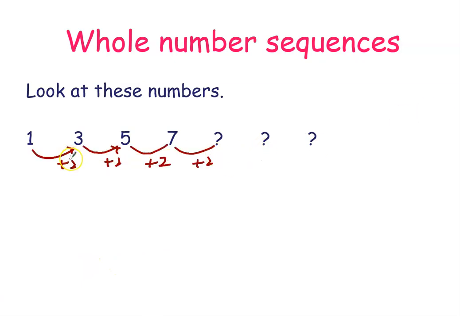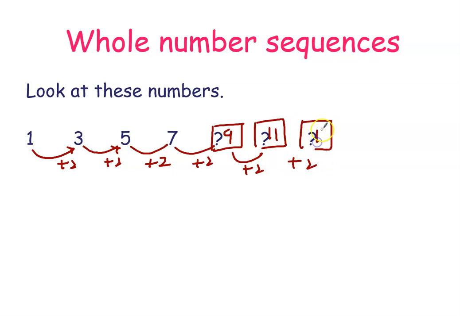So if you add plus 2, plus 2, plus 2, 7 plus 2 becomes 9. So here it is 9. Here 9 plus 2 becomes 11. And here 11 plus 2 becomes 13. Okay. So let's go to the next part.